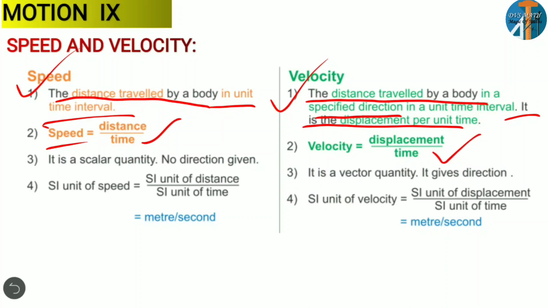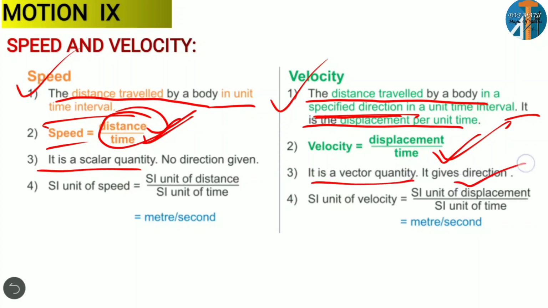So this is a very simple difference between speed and velocity. If an object travels a distance in unit time, we call it distance; or if we specifically consider a direction, it is called displacement. So it is distance by time, and this is displacement by time. Distance is a scalar, time is also a scalar, so speed is definitely a scalar quantity with no direction given. But displacement is a vector, so it gives direction.